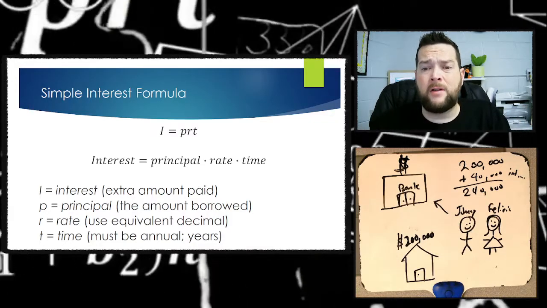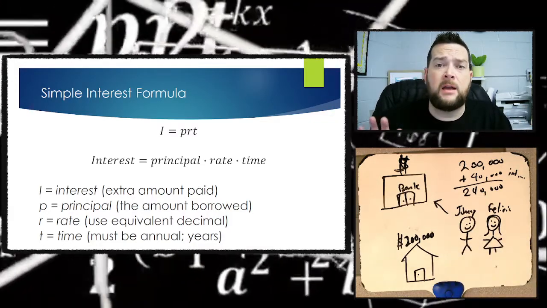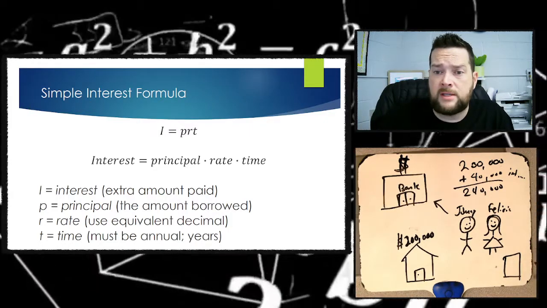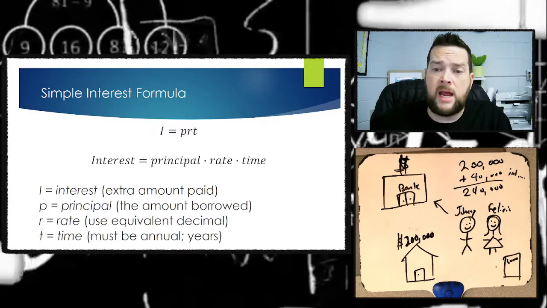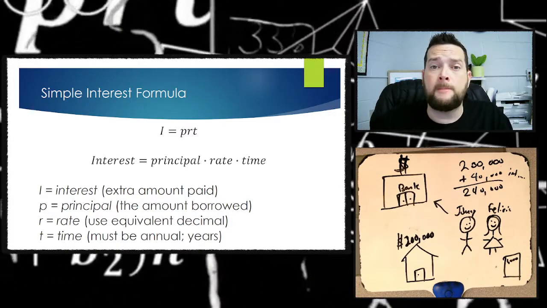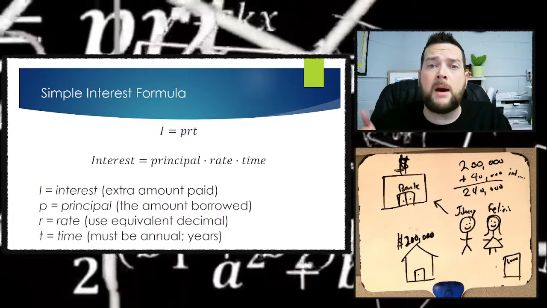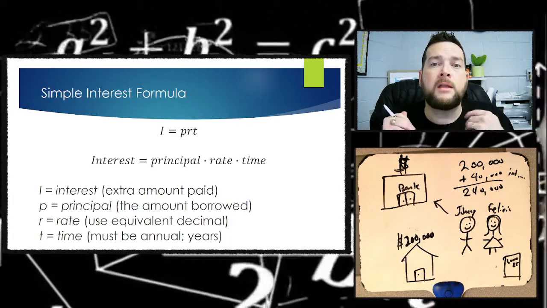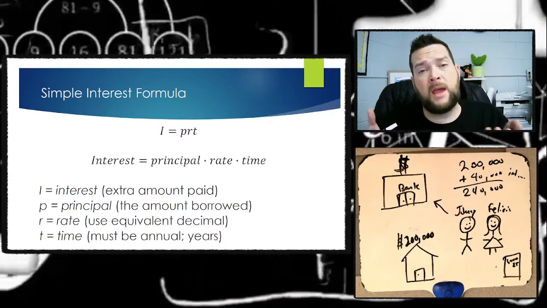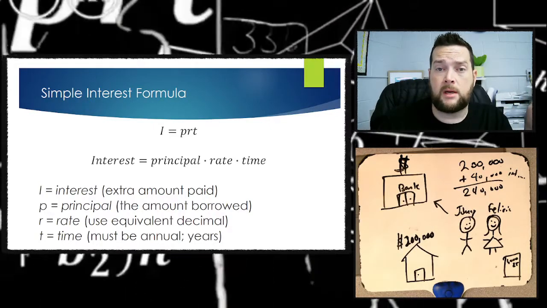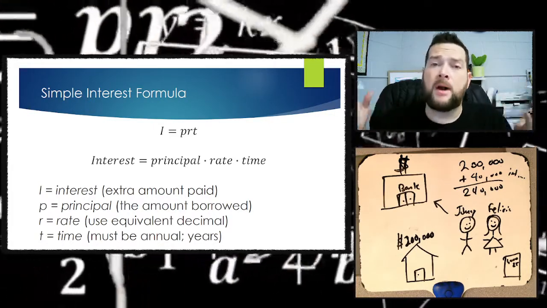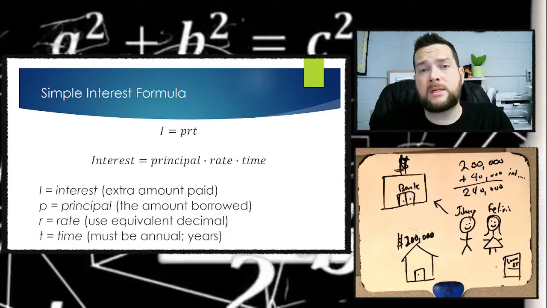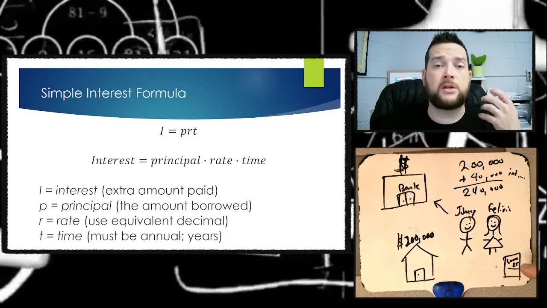Or in another scenario, maybe Johnny and Felicia decide, separately from buying a house, they also want to start a savings account. So we can call that their savings account down there. And they put $1,000 every month inside that savings account. And the bank says, okay, well, if you put that money in our bank, we're going to give you a little bit of extra money every month to be able to store that money here. And the bank's going to use that money to do all sorts of different things with it. That's not really the nature of today's lesson. But the fact is, the bank gives them a little bit extra money, gives them interest, in order to allow them to store the money at the bank.